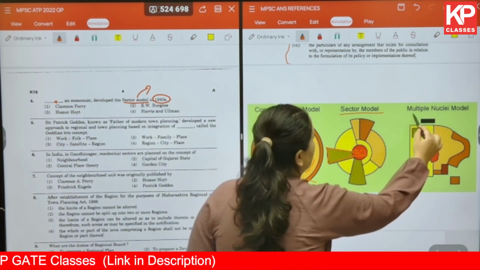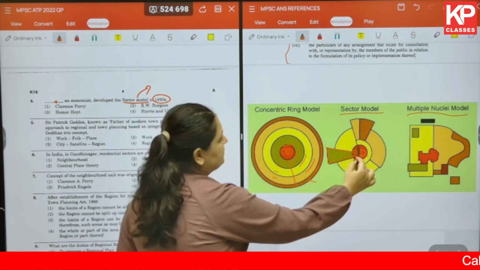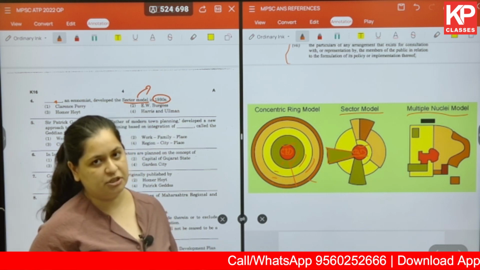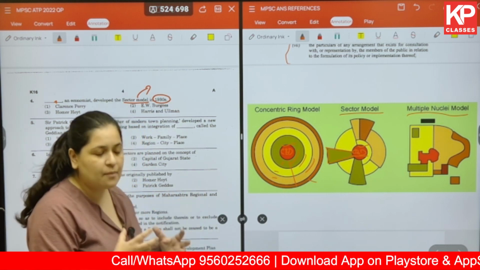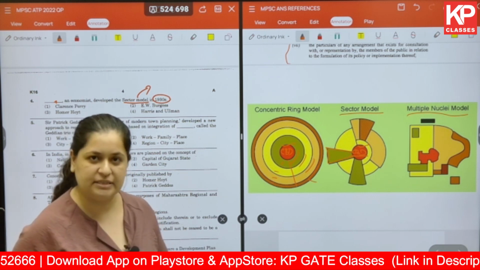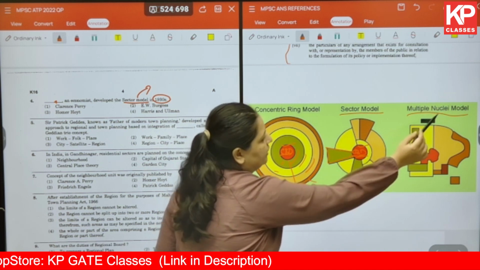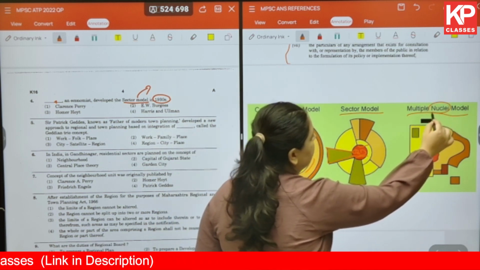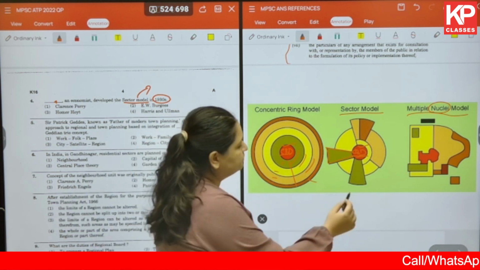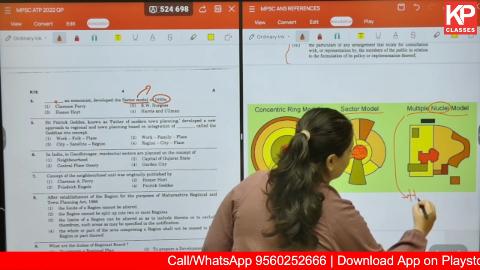In the multiple nuclei model, it was argued that in the concentric ring model or in the sector model, we just have one CBD, the central business district or the commercial business district, which is the hub of all the economic activities, or the major part of the economic activities in any particular settlement. So it was argued that instead of one, we can have multiple nuclei, as in multiple centers of commercial activities, and hence the name multiple nuclei model, which was given by Harris